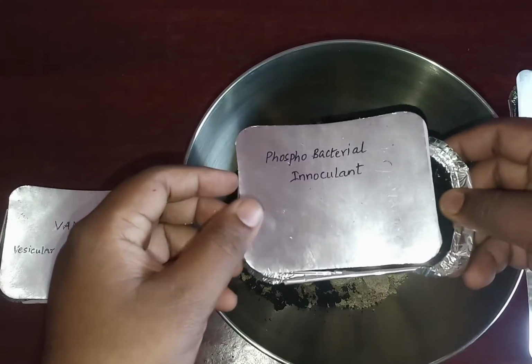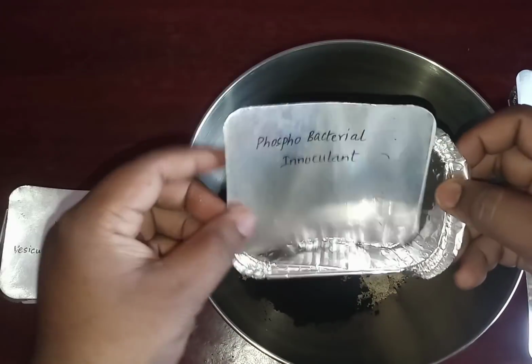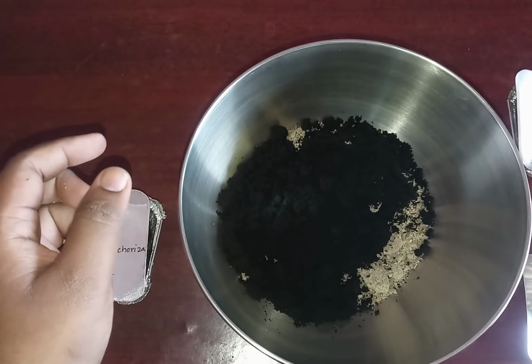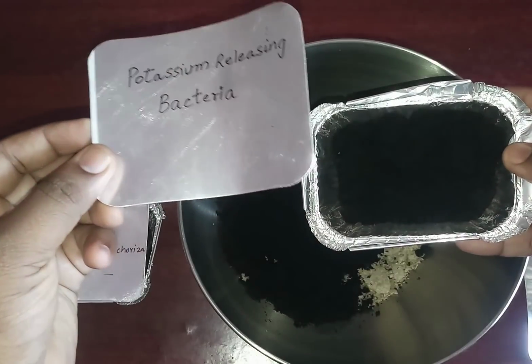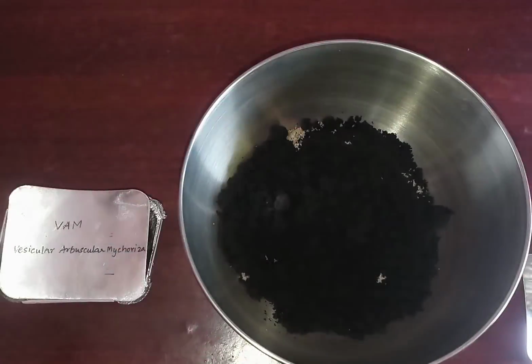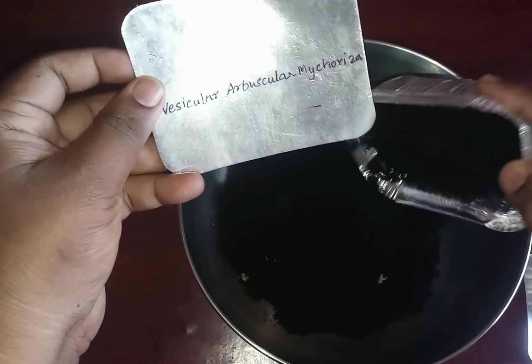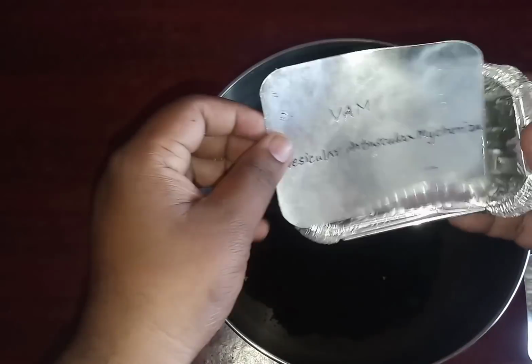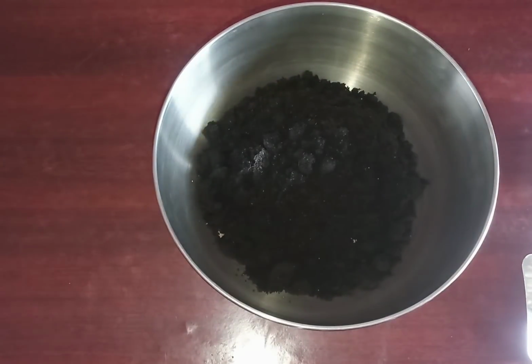So what we have to do now is add all the biofertilizers into this bowl for mixing properly. I have taken 75 grams of each biofertilizer. And we have to ensure that the sand is dry. It shouldn't contain any moisture, because if it is moist, we can't easily spread it onto the soil surface. So we have to take dry sand, builder's sand or else river sand.